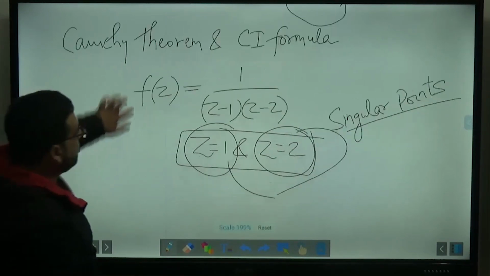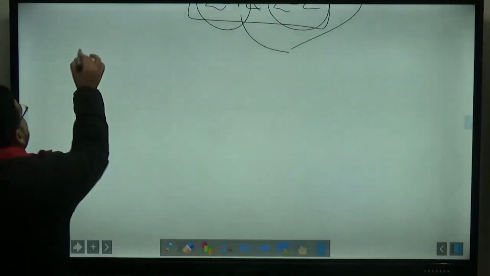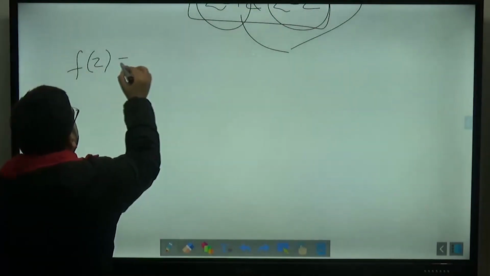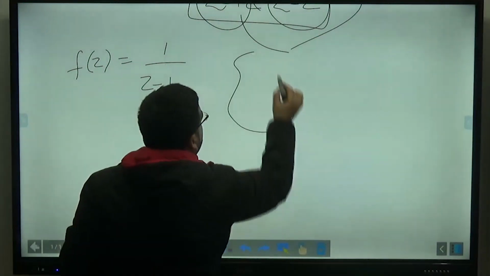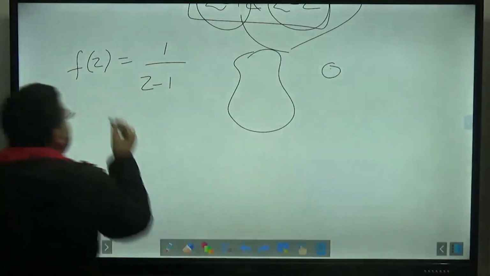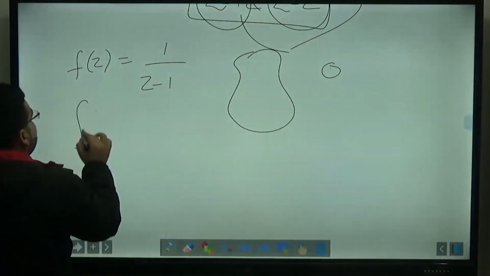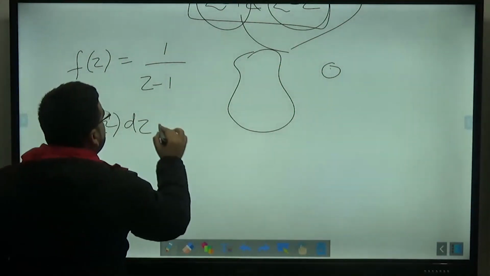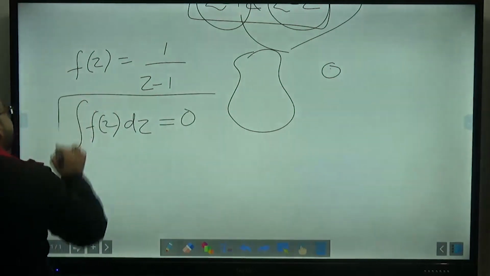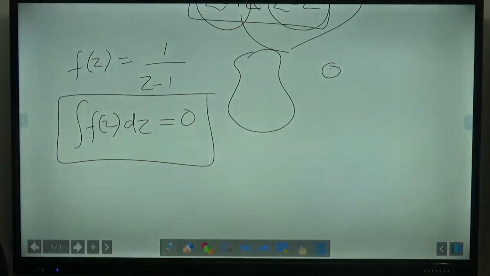So what is the Cauchy's integral formula? If f of z is some function given to you, let us say it is 1 upon z minus 1, and the singular point z equal to 1 is lying somewhere outside, then from the Cauchy's formula, the integration of f of z dz is directly equal to 0. Without applying any brain, it is directly equal to 0. That is what Cauchy's theorem was all about.